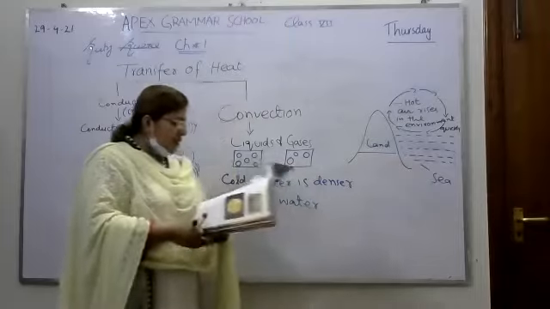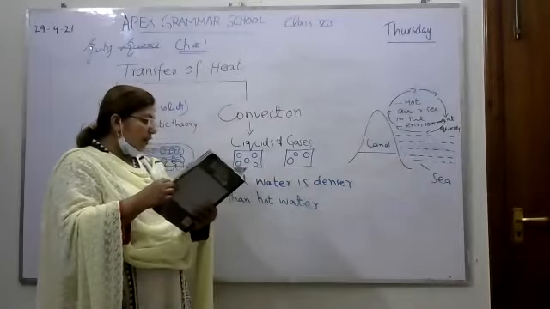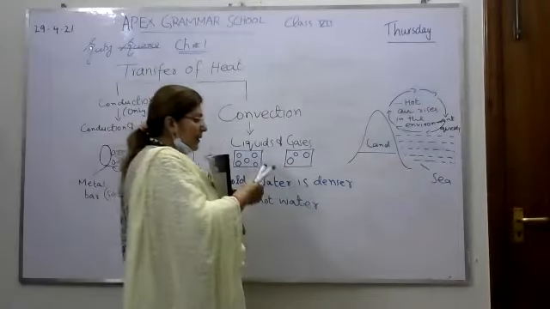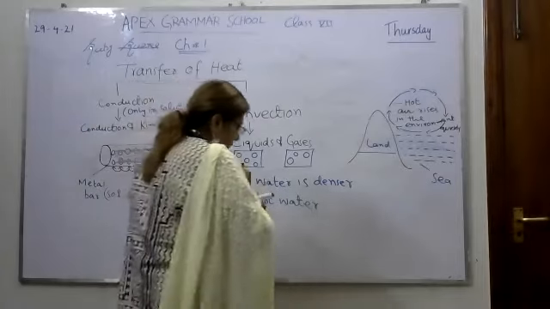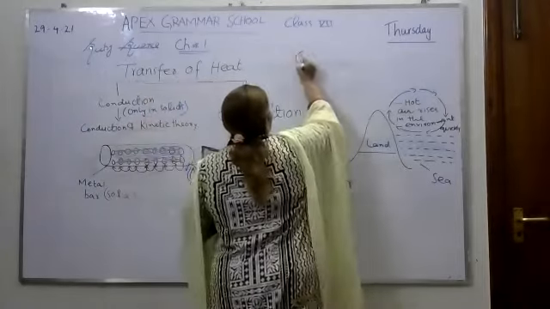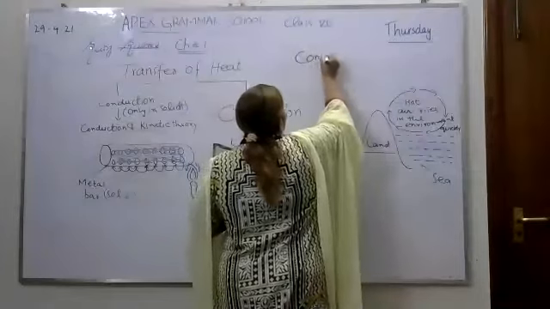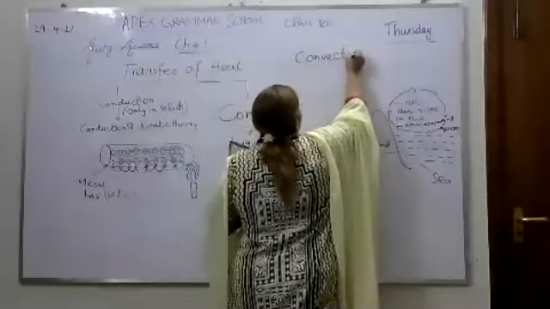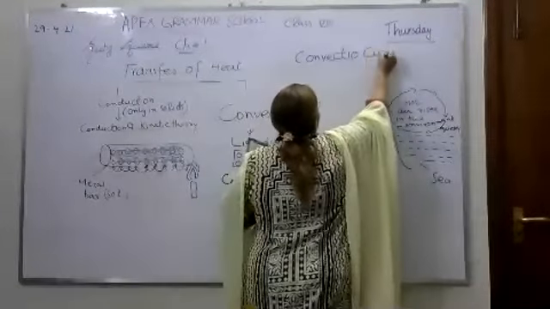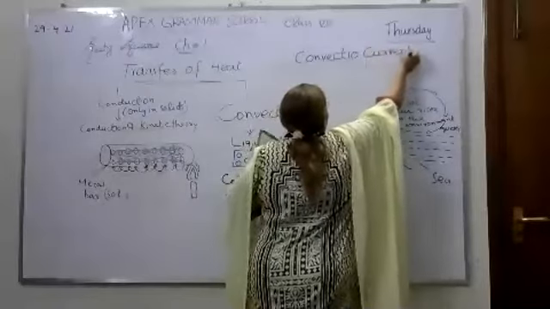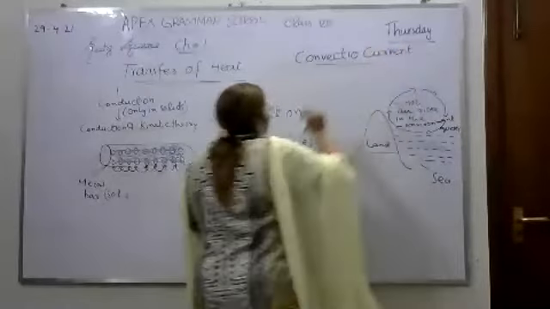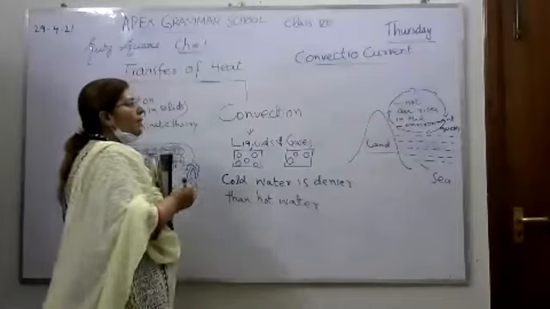Okay. Now there is another thing which is called convection current. What is a convection current? This term is very simple. How does a convection current happen?